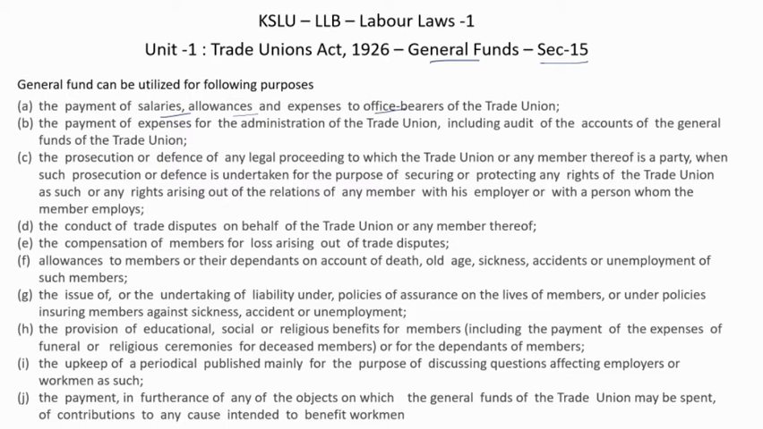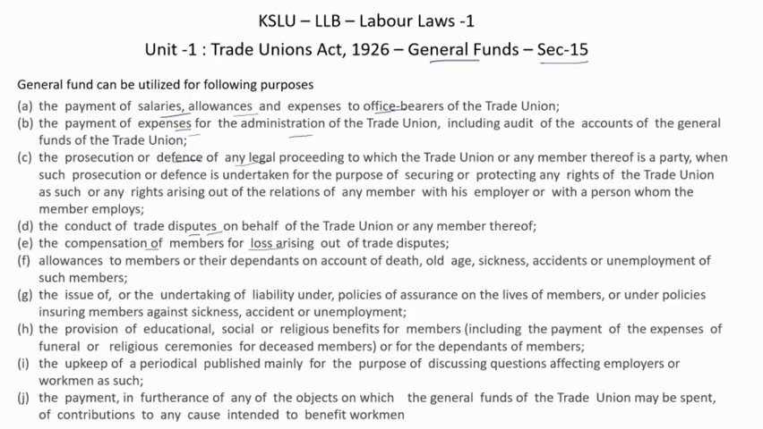The payment of expenses for the administration of the trade union. Once the trade union is there, there will be an office, and for that they will be spending some expenses. All those expenses like salaries, wages, and even the trade union office related accounts expenses can be paid out of the general fund. If there are any legal charges or defense expenses, that can also be paid out of the general fund. And if there is any trade dispute and they have to settle by paying some amount, that can be done here. And compensation for a member if there is a loss, if a member suffered some losses in a trade dispute, then that can be paid out of the general fund.